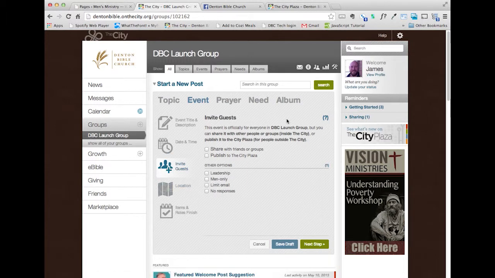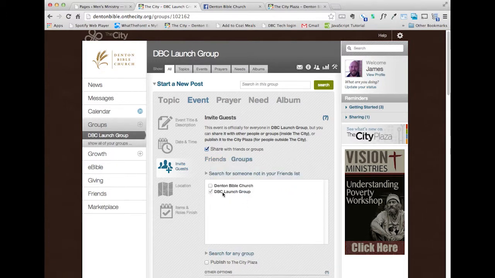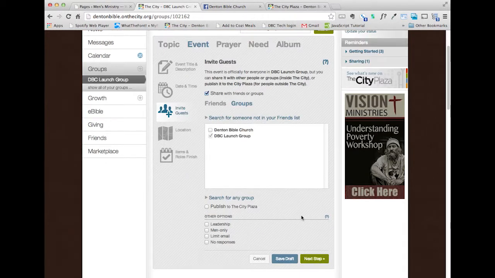Invite guests. This is where you have some of the cool stuff that you can do. When you invite guests, you can invite individuals to an event or share it with other groups in the city. We're going to share this, so it's going to be shareable. I'm not going to share it with individual people. I'm going to share it with a group, and I'm just going to leave it in my DBC launch group. By keeping it like this, it allows people to share it if they want to.